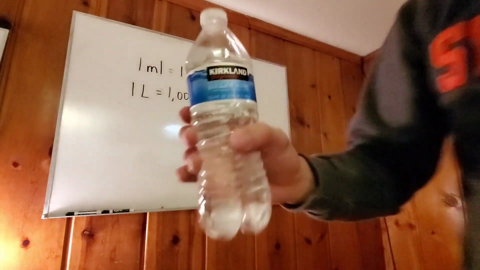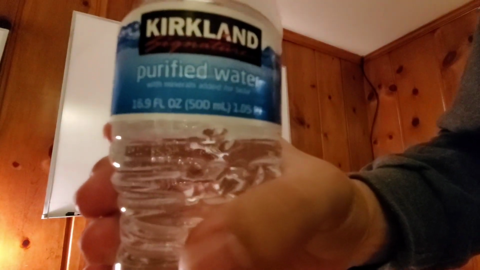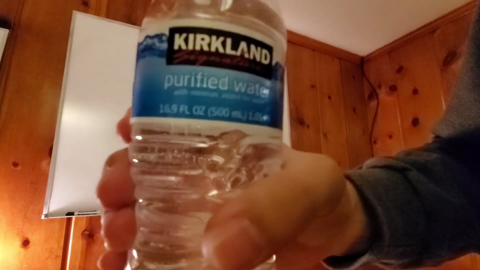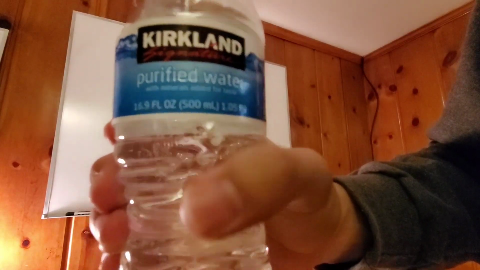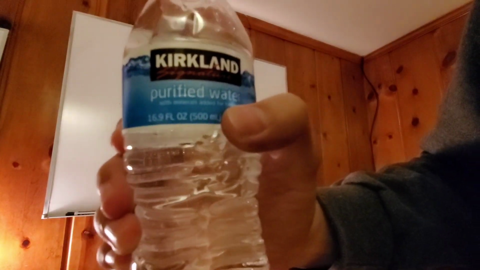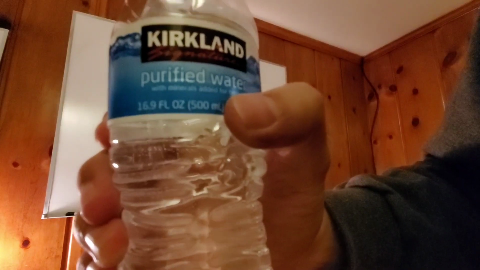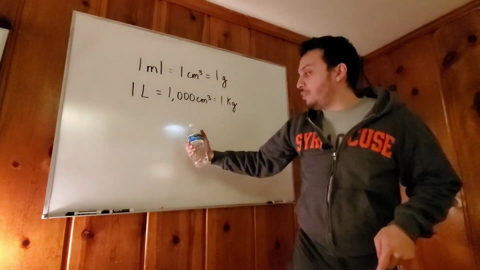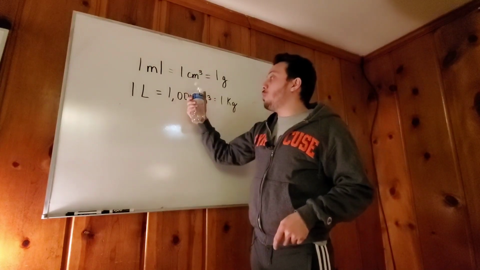I'm going to try to show you in the camera so that you can actually see. Right there, hopefully you can see it with my thumb. I'm kind of pointing to it. 500 milliliters. There we go. So that's the water in capacity. So if I have 500 milliliters, how many centimeters cubed would I have?